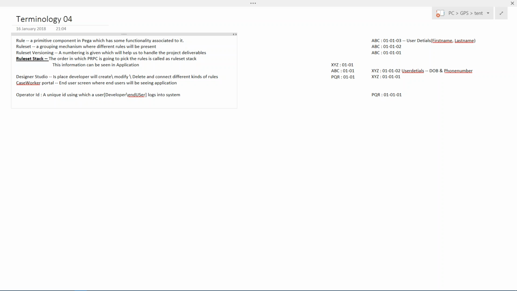Obviously, where will he be logging in? He will not be logging into some black hole, right? He will always be logging into something called an application, where he will be able to create some scenarios. Application is a group of rule sets, indirectly a group of rules, indirectly a combination of rules, like a group of scenarios.